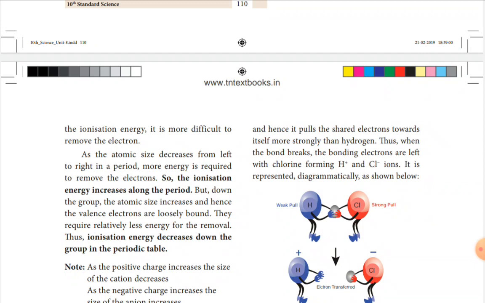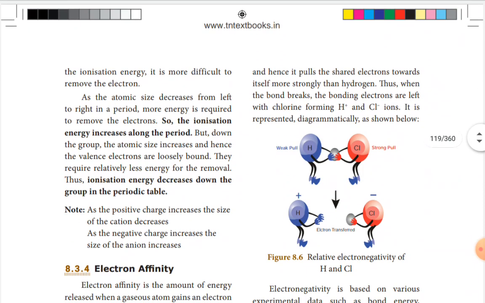But down the group, atomic size increases and the electrons are loosely bound, so it requires very little energy for removal. So ionization energy decreases along the group. Two points to keep in mind: ionization energy increases along the period and decreases down the group.